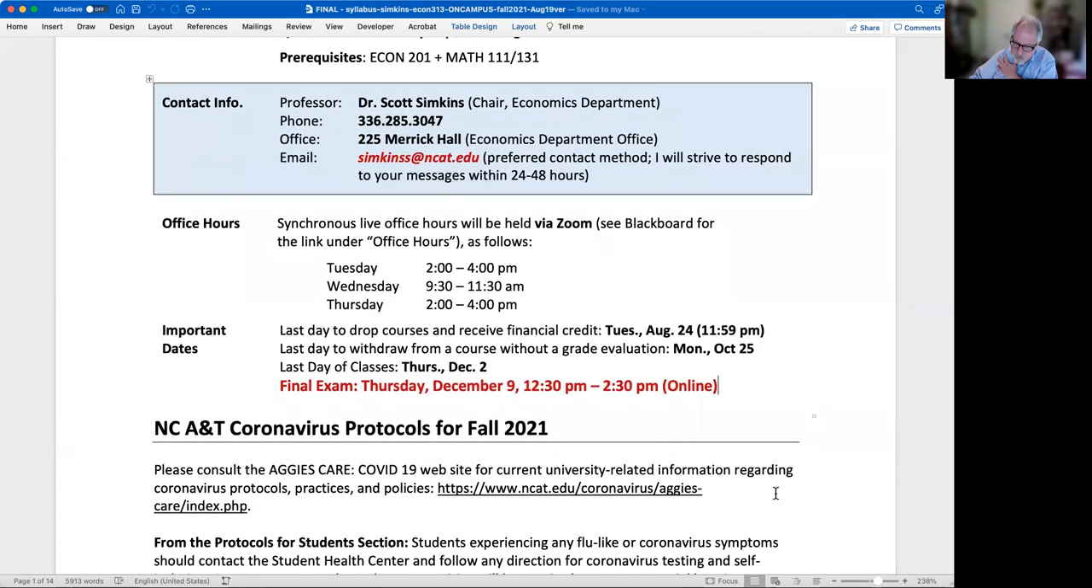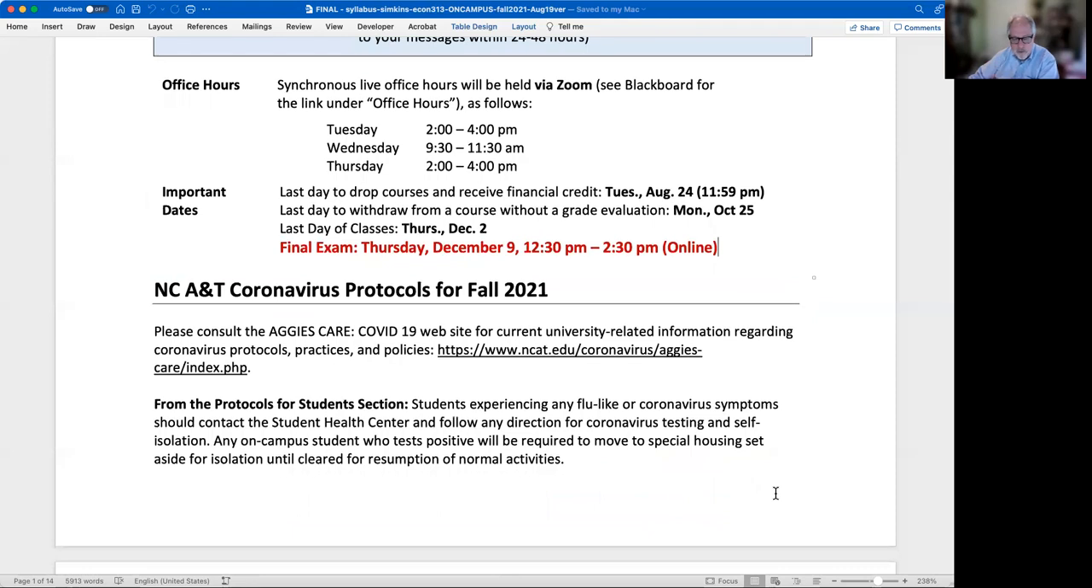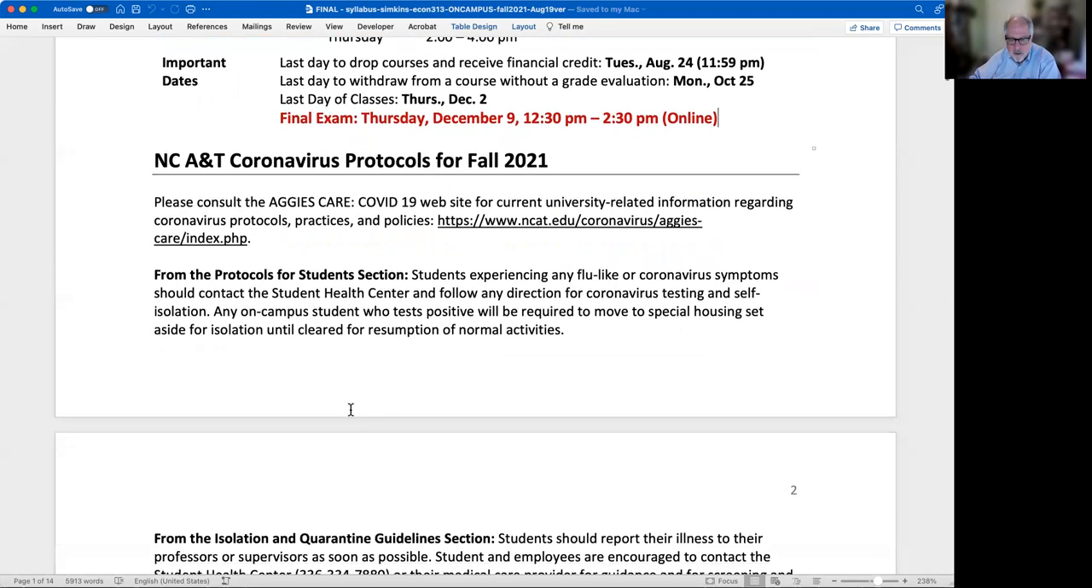So we've got coronavirus protocols for fall 2021. As you well know, things are dynamic, things can change. Pay attention to this Aggies Care website for A&T. The link is here. It's a hot link. You can use that to always get the most up-to-date information. Read through this section if you have not.